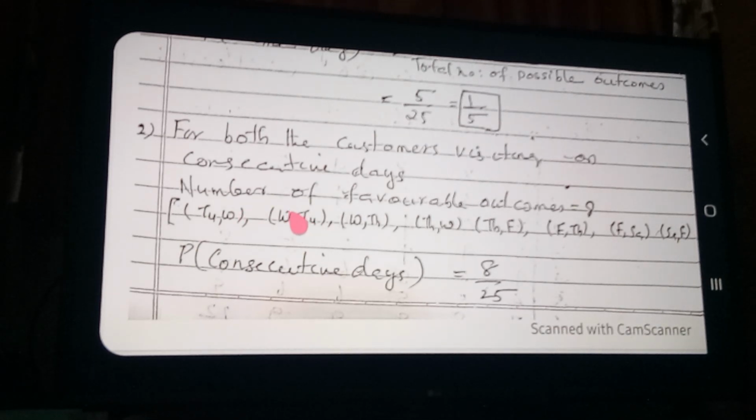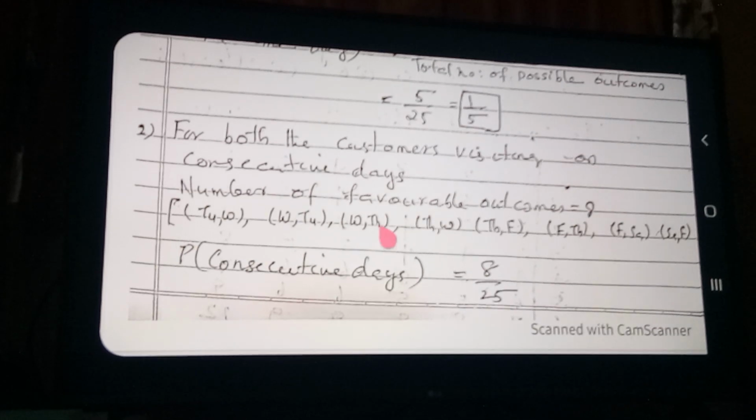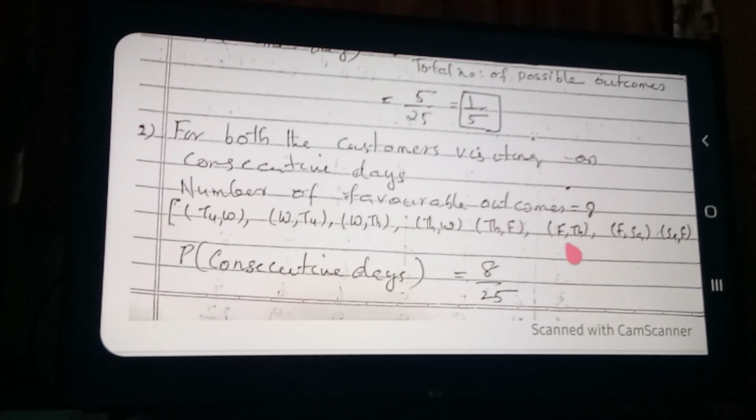Consecutive means the nearby days, that is the word meaning. Wednesday, Thursday, and Thursday, Wednesday. These are nearby days. And Thursday, Friday, and Friday, Thursday, and here Friday, Saturday, and Saturday, Friday. These 8 outcomes are written. They are visiting on consecutive, nearby days. How many are there? 1, 2, 3, 4, 5, 6, 7, 8.